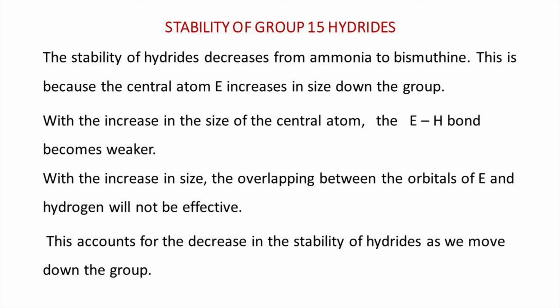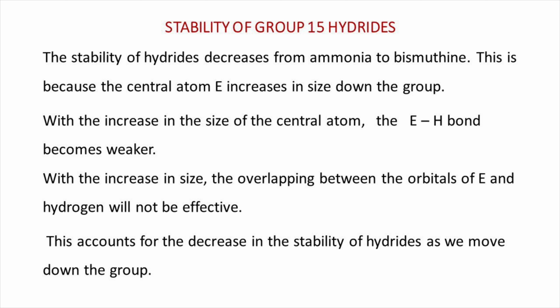Next, the stability of group 15 hydrides. The stability of group 15 hydrides decreases from ammonia to bismuthine. This is because the central atom E increases in size down the group. With the increase in the size of the central atom, the E-H bond becomes weaker. With the increase in size, the overlapping between the orbitals of E and hydrogen will not be effective. This accounts for the decrease in the stability of hydrides as we move down the group.